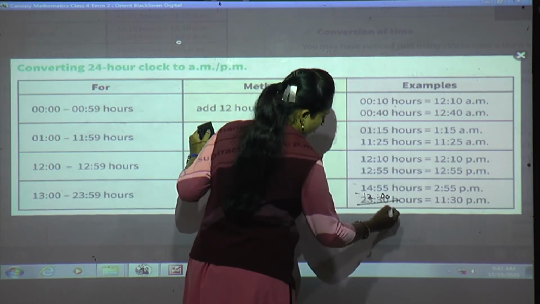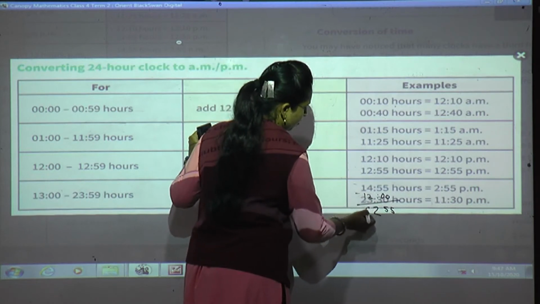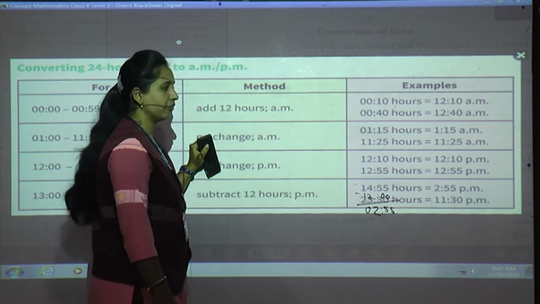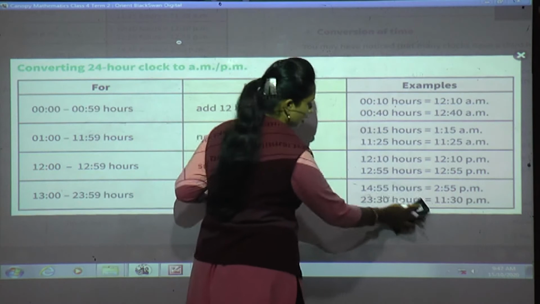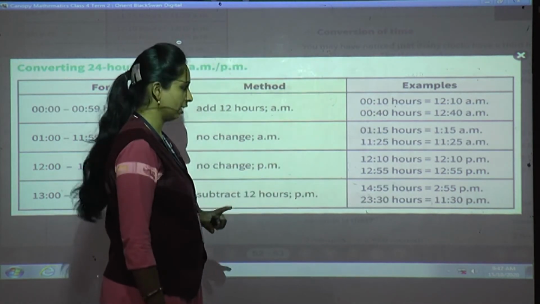5 will remain as it is. 4 minus 2 is 2, 1 minus 1 is 0, and colon. So what is the time? 12:55. What do you have to add? PM. Clear? Now see, if the example is 23:30, then